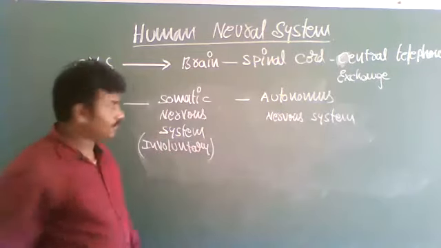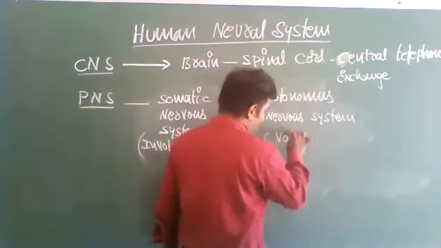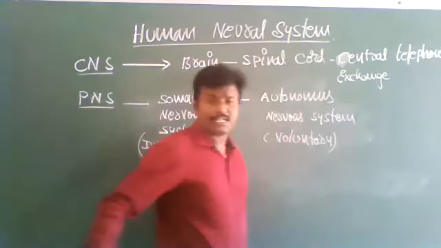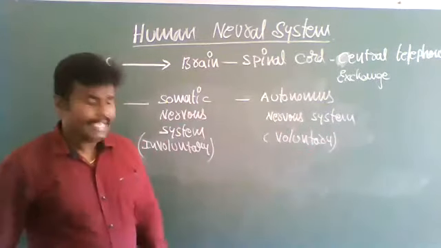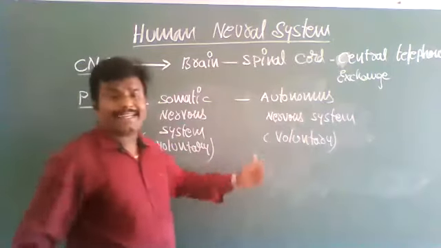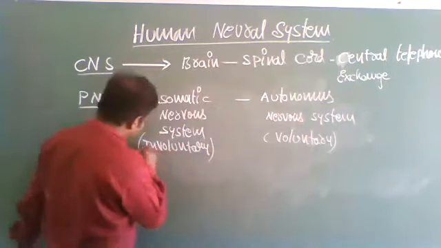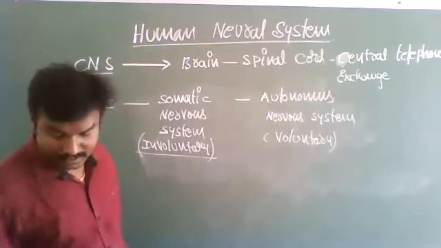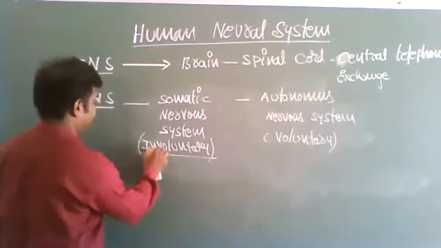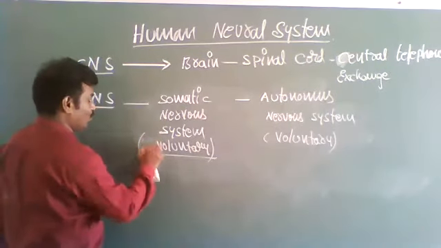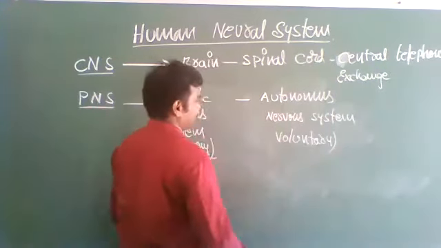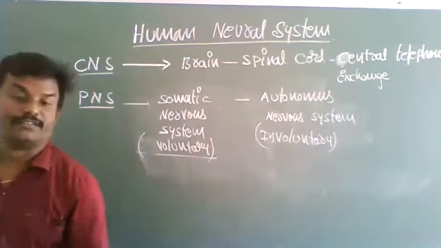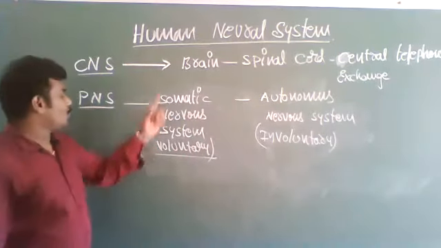Involuntary neurons and voluntary neurons. First of all, involuntary neurons. Sorry, a little correction. The somatic neurons are voluntary.